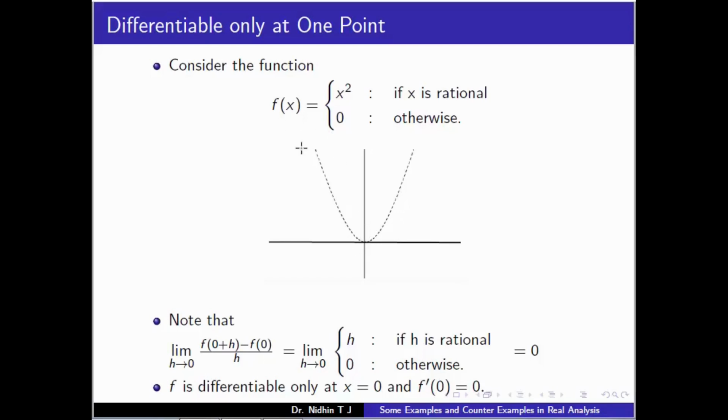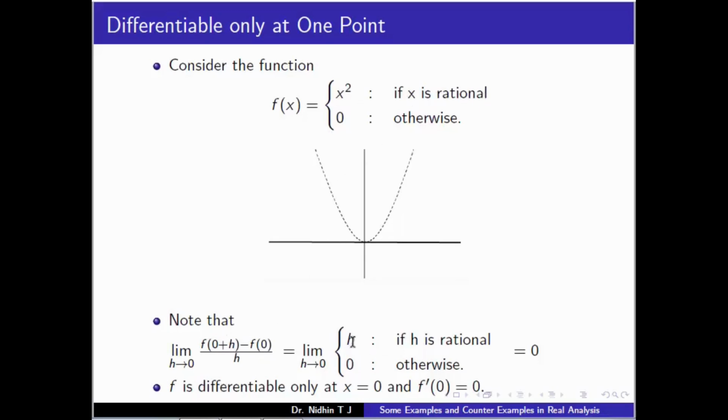By the definition, f prime 0 exists if this limit exists, that is, limit h tending to 0 of f of 0 plus h minus f of 0 upon h exists. If this limit exists, we say f is differentiable at 0 and that limit is the derivative at 0, f prime 0. Note that f of 0 plus h is f of h and f at 0 is 0. So this fraction becomes f of h upon h, and f of h is h square if h is rational.